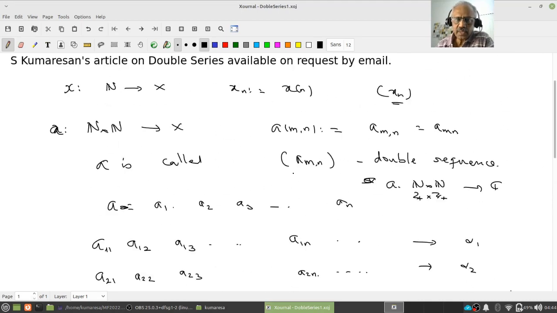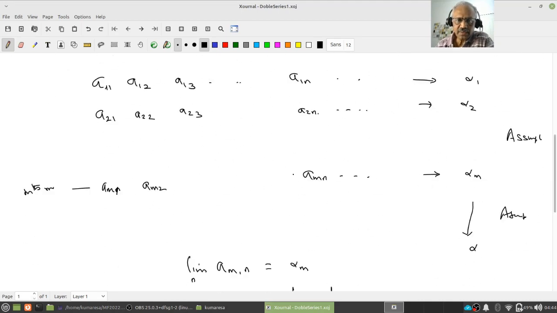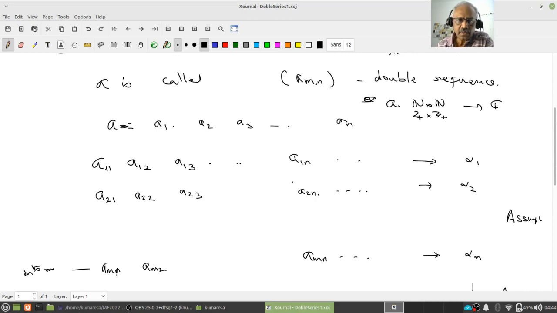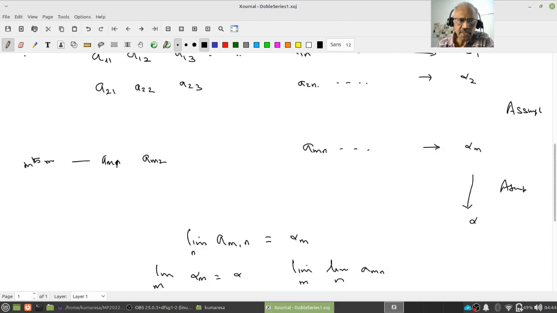Now we can also look at another way. Look at this. I have the first column, which is a11, a21, ..., am1. Suppose this first column converges, again an assumption, to beta 1, and similarly the second converges to beta 2, and the nth column converges to beta n.